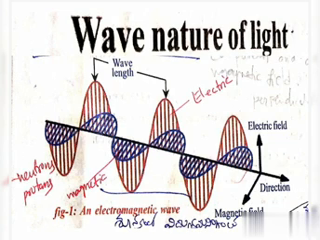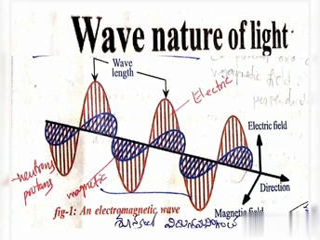A vibrating electric charge creates a change in the electric field. The changing electric field creates a change in the magnetic field. This process continues with both the created fields being perpendicular to each other and at right angles to the direction of propagation of the wave.